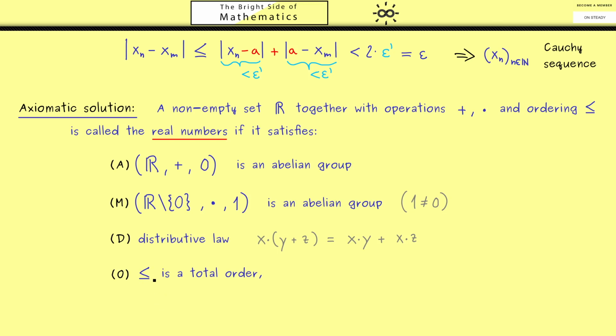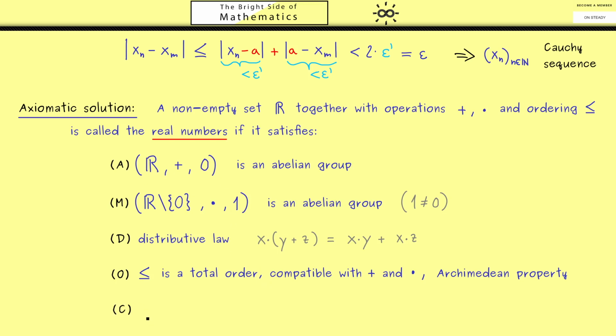Okay, then next I want to put everything about the order into O. So we have all the properties of an ordering, it's also a total order, and also compatible with the operations plus and times. And in addition, we also have the so-called Archimedean property. So now, because you are very observant, you know all these rules are fulfilled by the rational numbers Q. So you can watch all my videos where I talk about these properties.